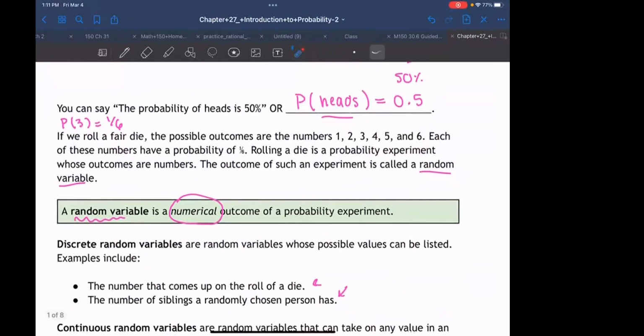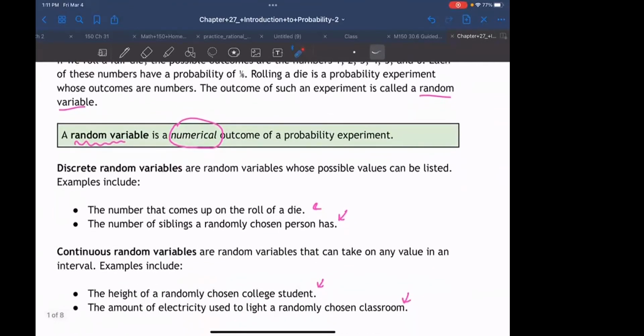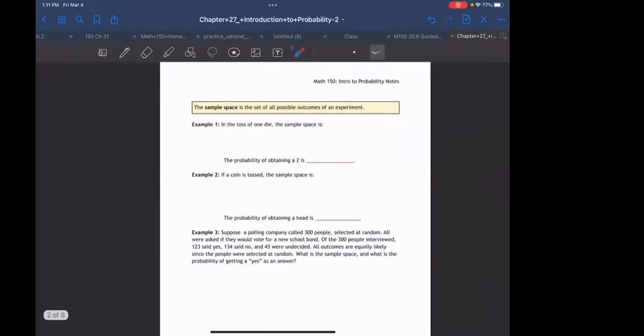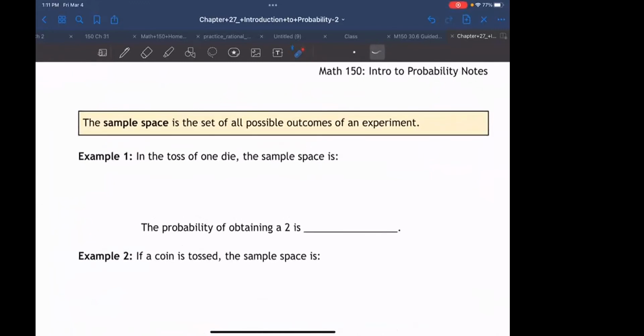We talked about random variables, which are just things that we're interested in the probability of. In particular, random variables are numerical, so we describe them using numbers. There's different types of them, discrete and continuous, and we talked about the difference between those two. So what we're going to do here is talk about a new term in probability. And this term is called the sample space.